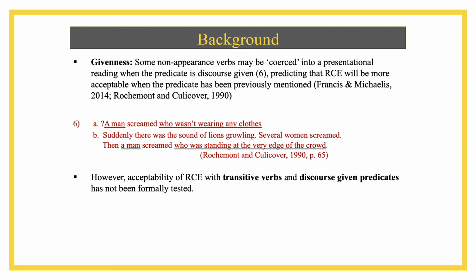It's a bit weird, not very acceptable. But in 6b, suddenly there was the sound of lions growling, several women screamed, then a man screamed who was standing at the very edge of the crowd, perhaps a bit more acceptable. So it appears that RCE is influenced by predicate type and discourse givenness of the predicate, but the acceptability of RCE with transitive verbs and with discourse given predicates hasn't been formally tested. So that'll be the jumping off point for our experiment.